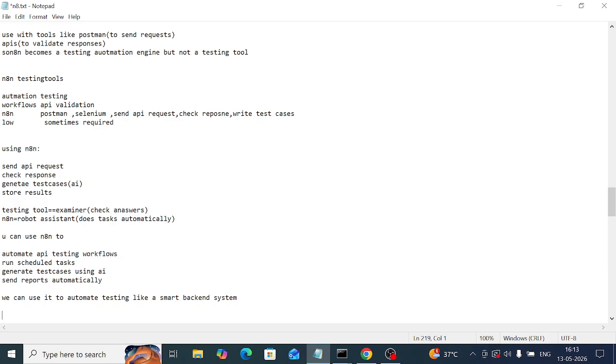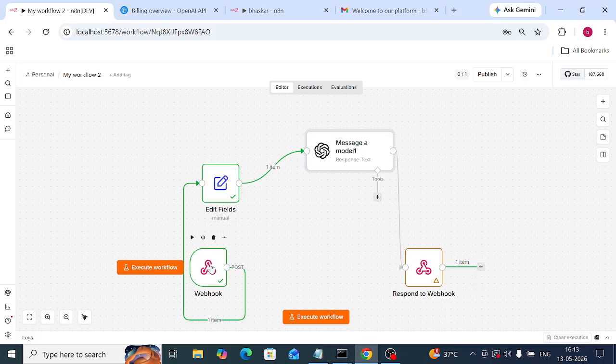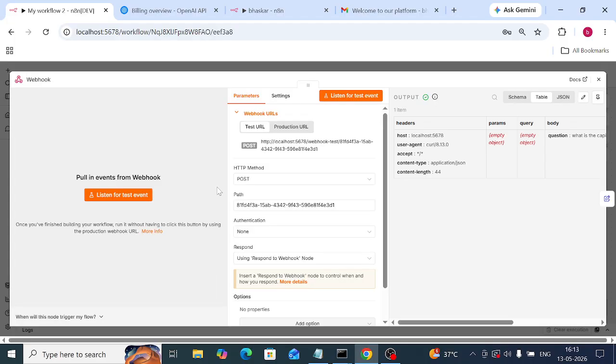What is it? See, webhooks. I am showing right here, webhooks. In these webhooks, test and prod webhooks will be there. What is the test? This is the test. This is the prod.